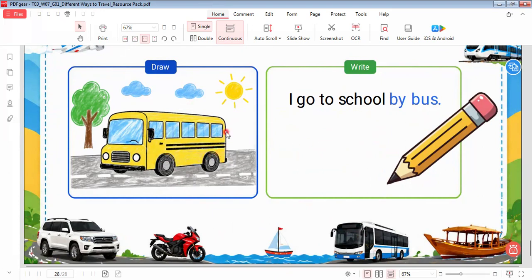This is practice in imagining the transport that we use to go to school. So you can draw it here and write, I go by bus, I go by car, or I go by bike. If you say I go by car, you can draw a car. If you say I go by bike, you can draw a bike.